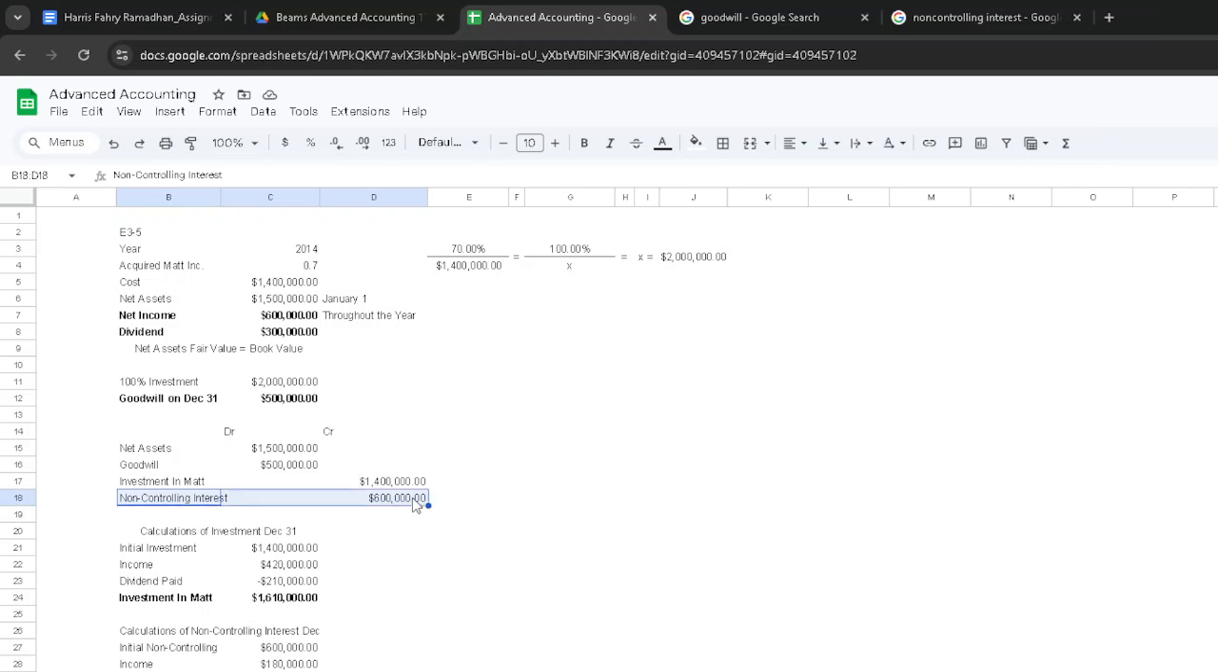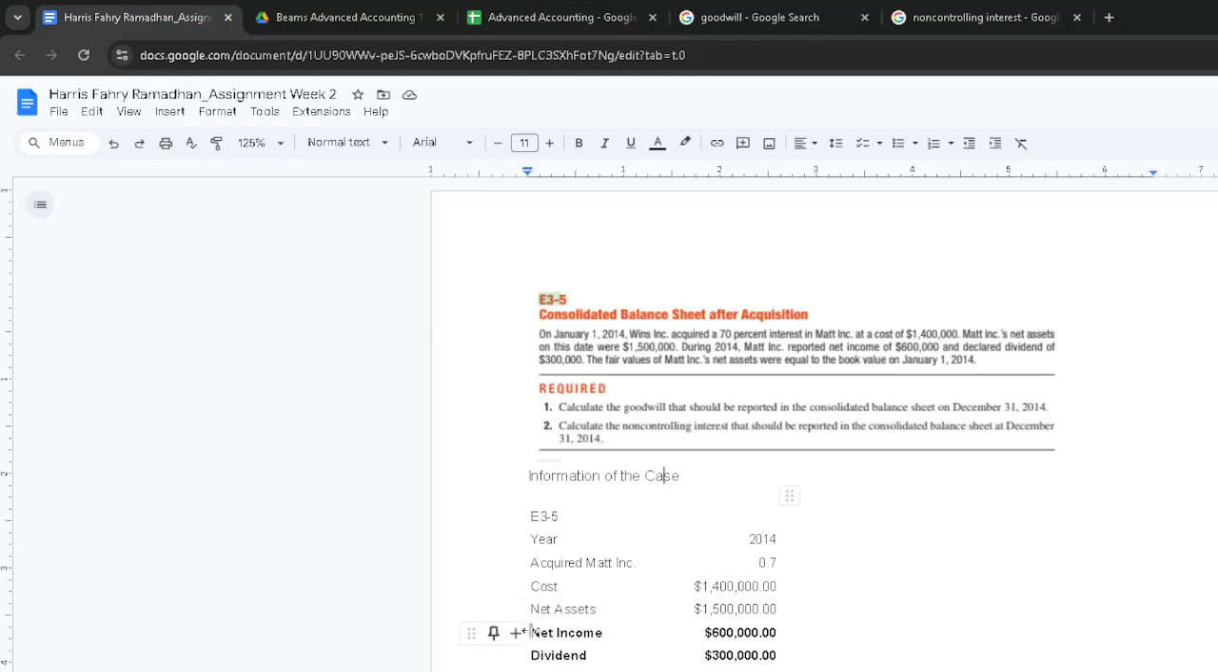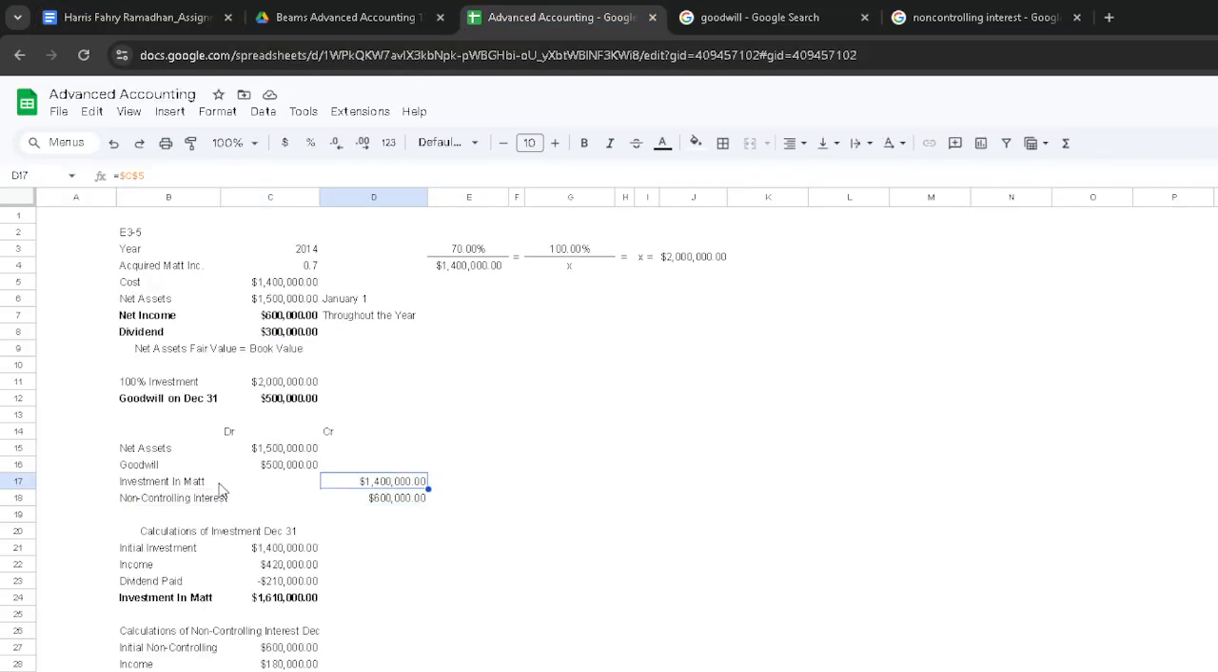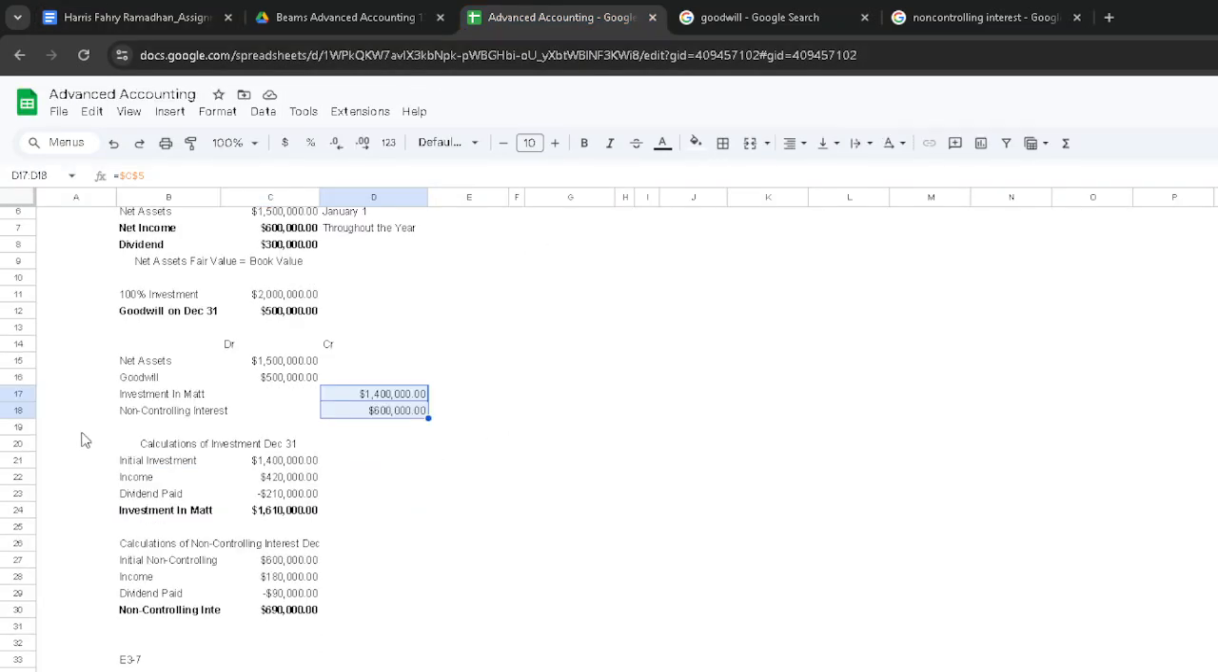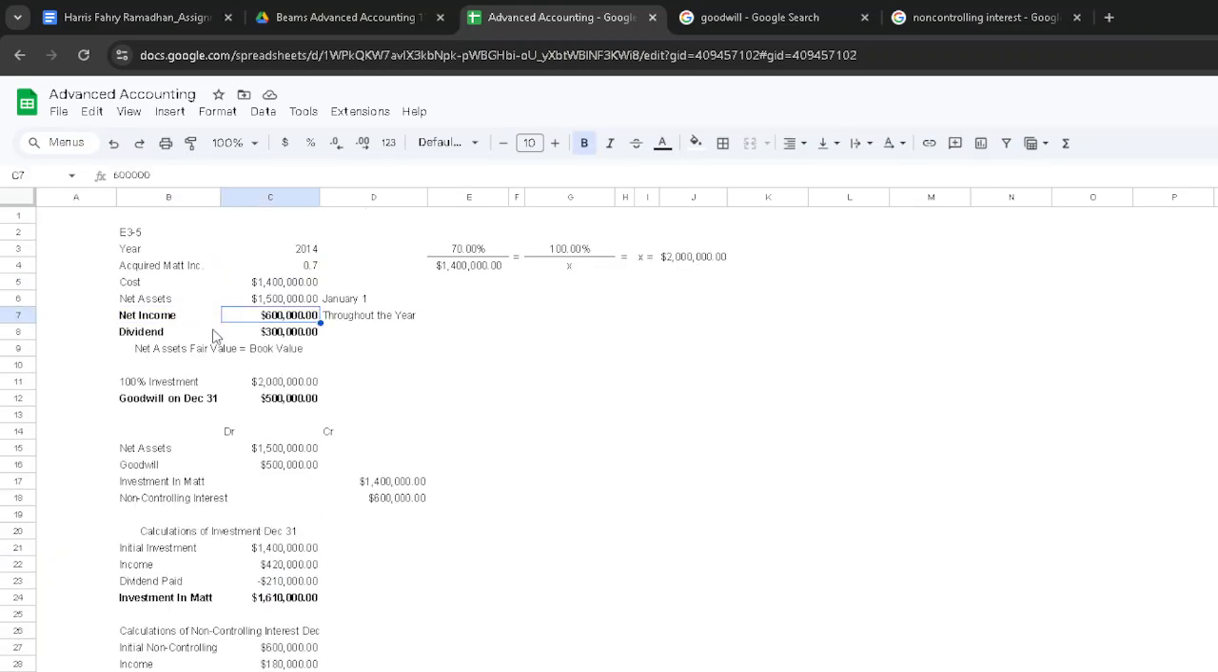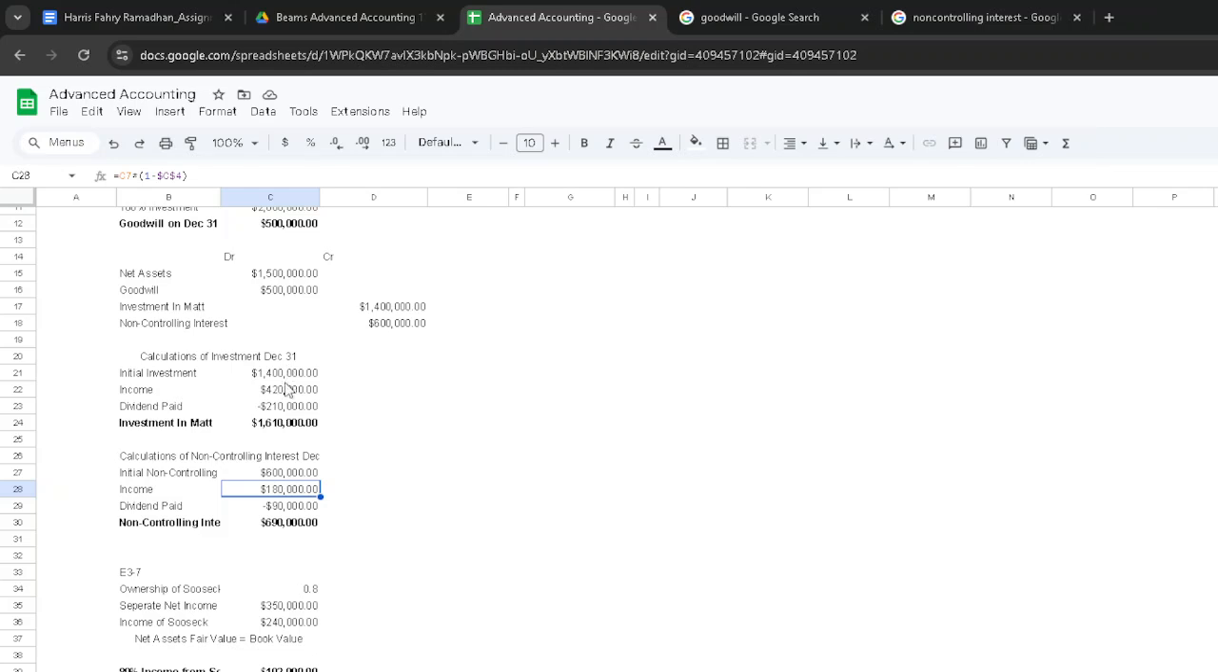But then this is not the end, because in the case, they also provided the net income and dividend, which we should take into account into updating these two accounts as well. So I did calculations for both of them, even though we only need to do the ones for the non-controlling interest. But we can start with the investment in math account. So this is the initial investment, 1.4. And we assign 70% of both net income and dividend into the account. You see what I mean? So 420 is 70%. And 210 is also 70%.